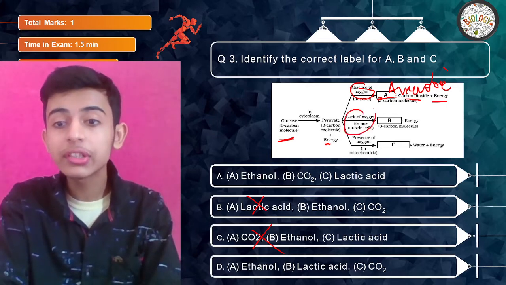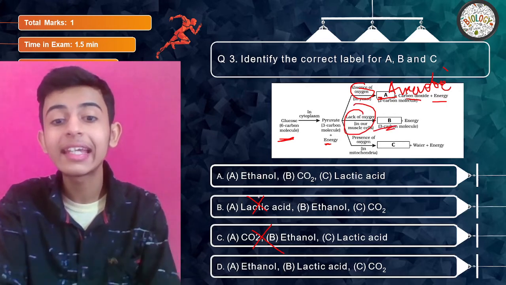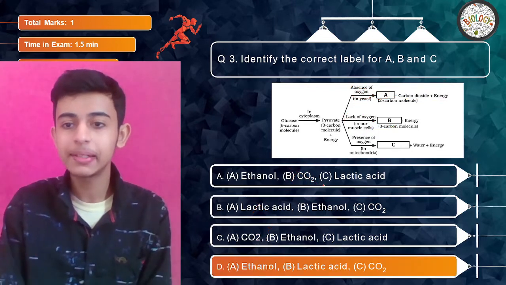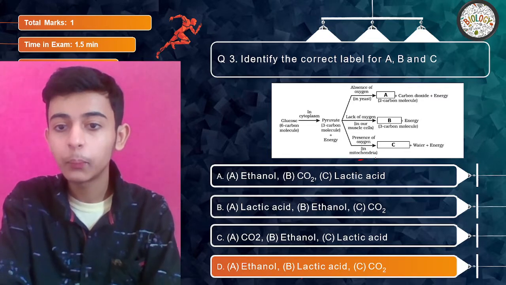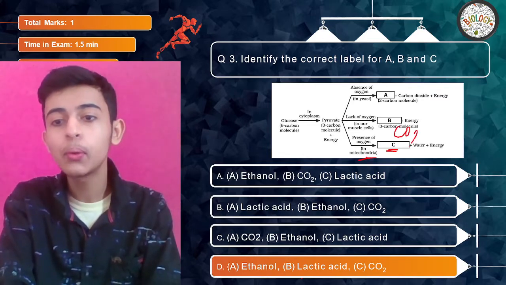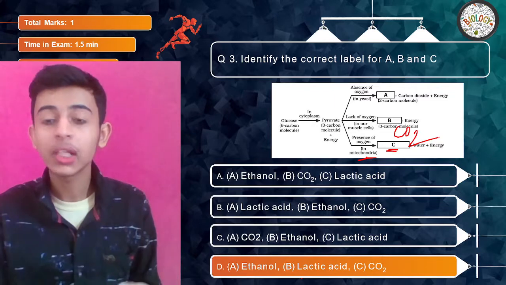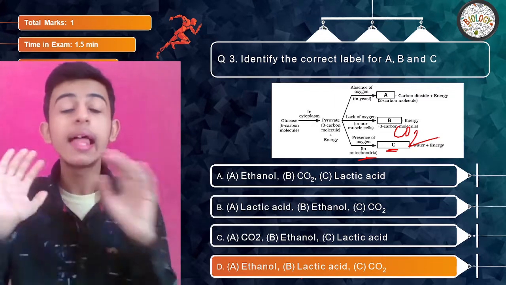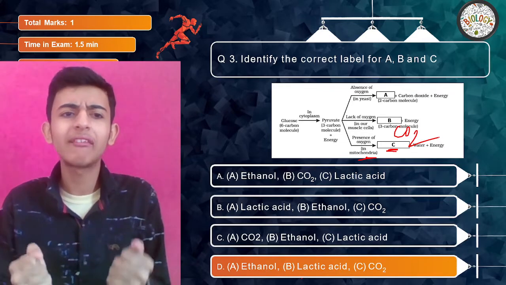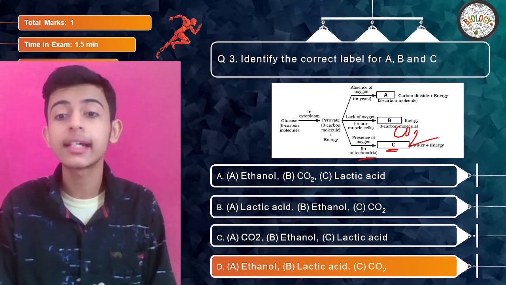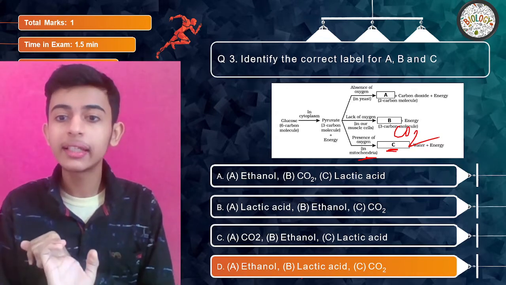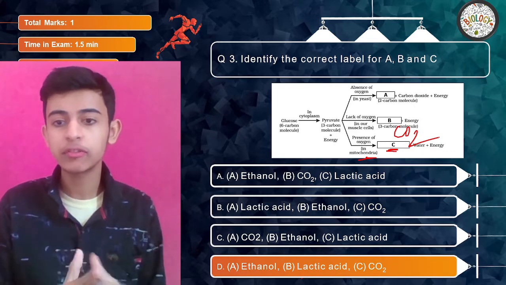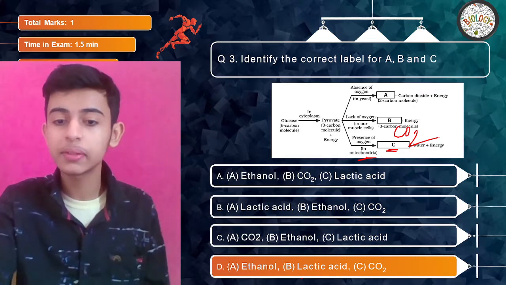Now lack of oxygen in our body gives out lactic acid. So here CO2 is there, your answer comes out to be D. Easy peasy. And in aerobic, we get CO2 plus water plus energy. What did I say, guys? Anaerobic, what do you get? Ethanol plus CO2 plus energy. Lack of oxygen when we exercise, when we're having a lot of heavy exercise, then this condition takes place, right, everyone? During that time, lactic acid plus energy is formed, and in case of aerobic, CO2 plus water plus energy is formed.